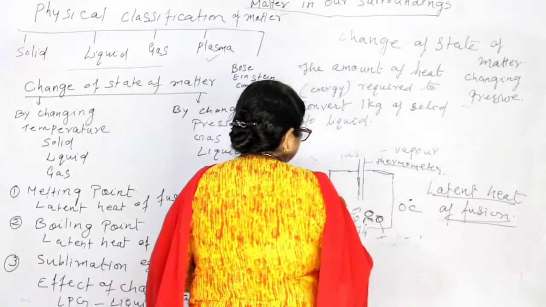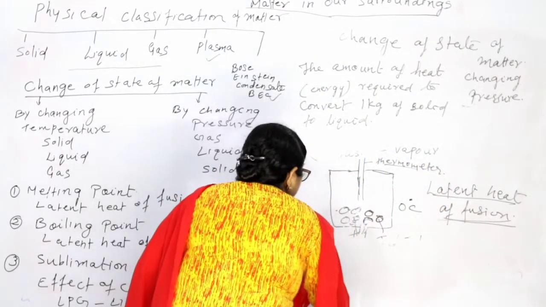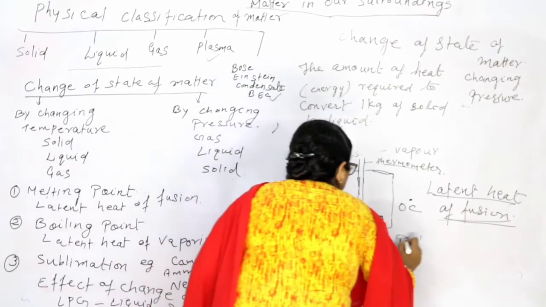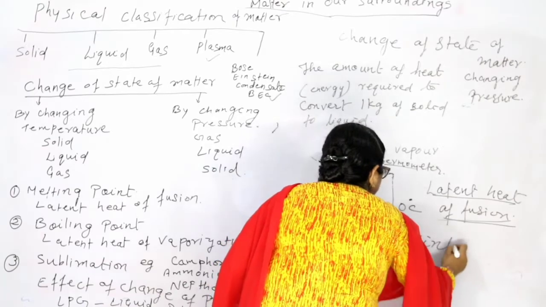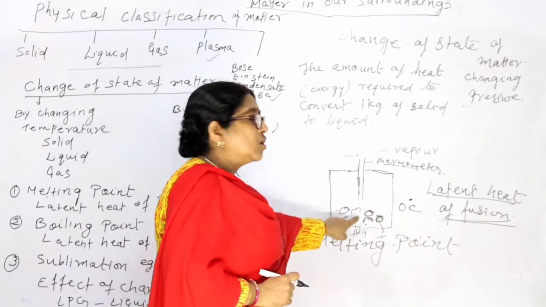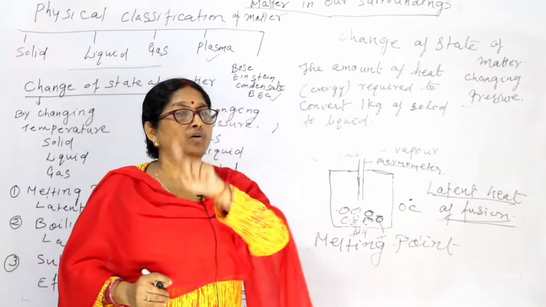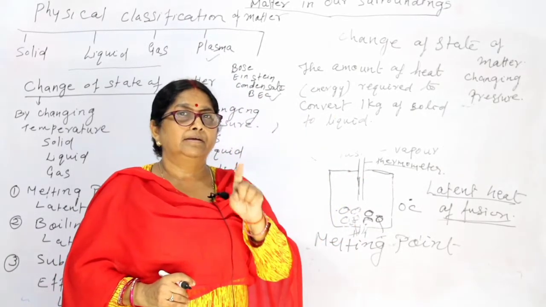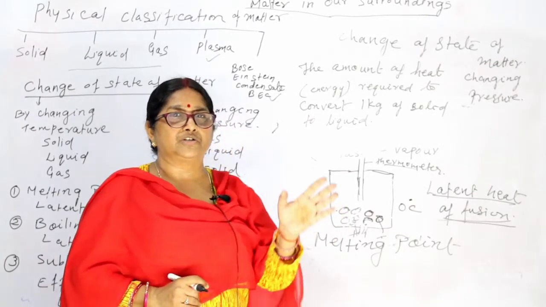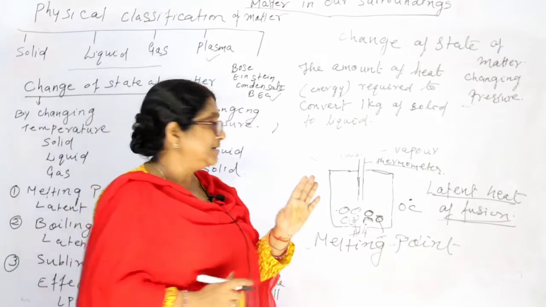And now see, this is called melting point. What do we mean by melting point? That means the temperature at which this solid changes into liquid at normal or atmospheric pressure. What is melting point?